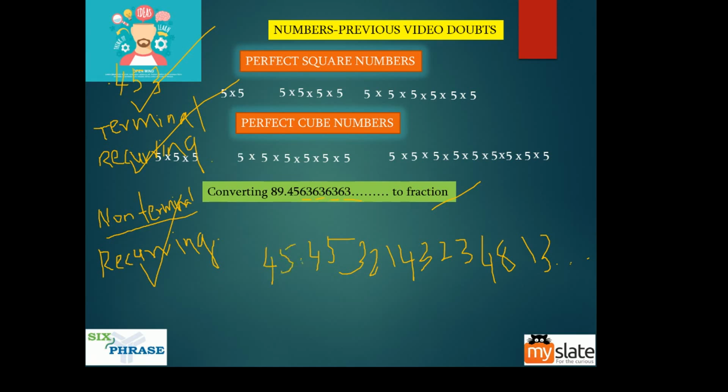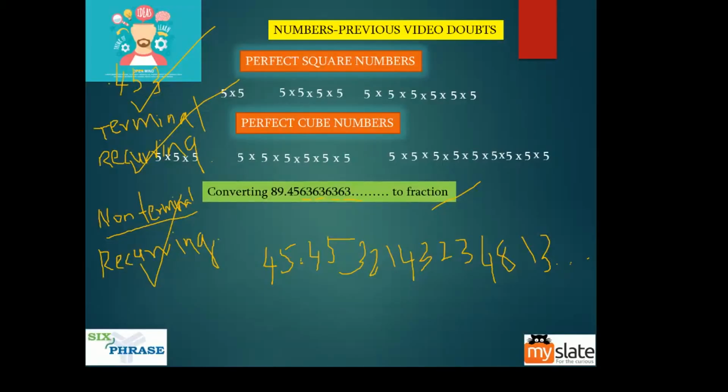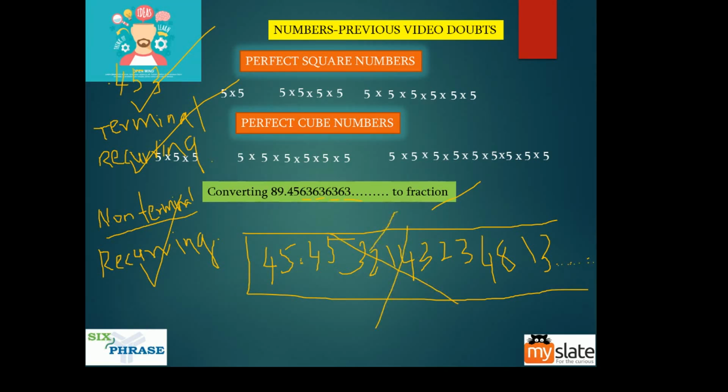Now tell me, is this a recurring number? Yeah, 453214323481. It is not recurring and it goes on like this forever. This number is called a non-recurring non-terminal number. Non-terminal because it goes on, it never ends. This number you can never convert into a fraction.